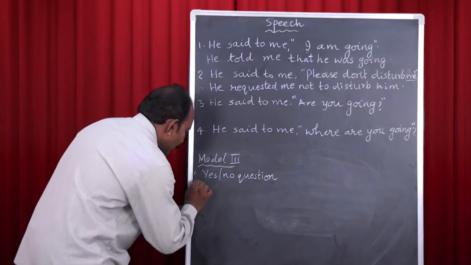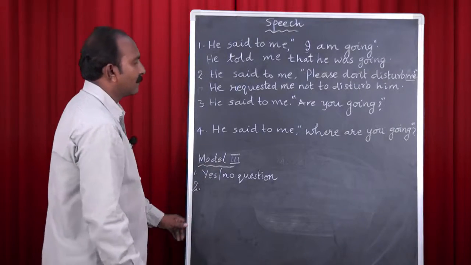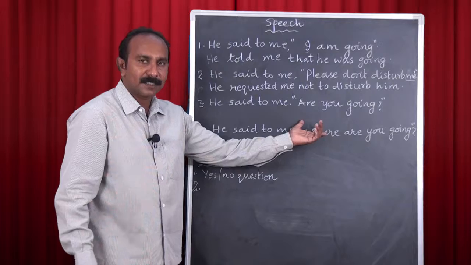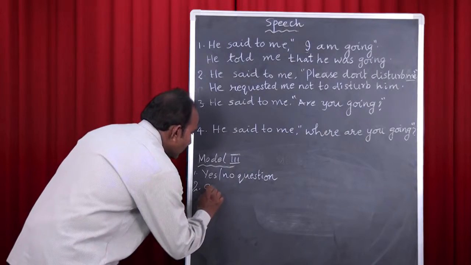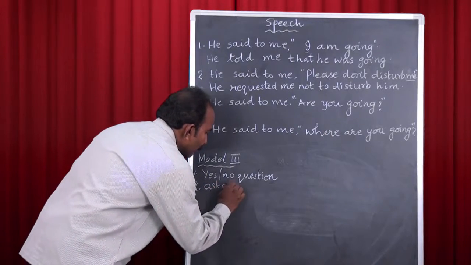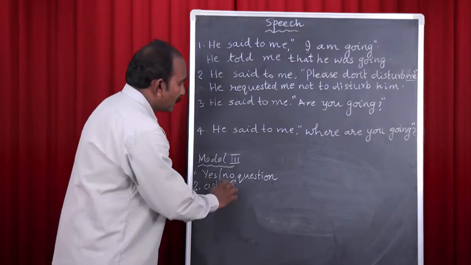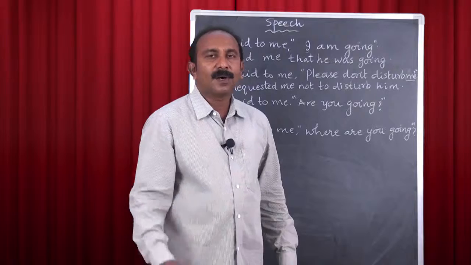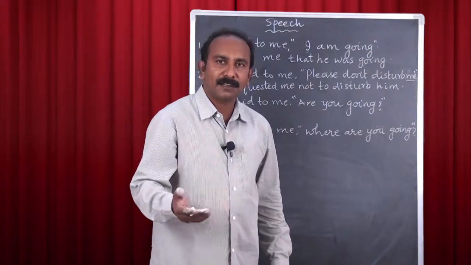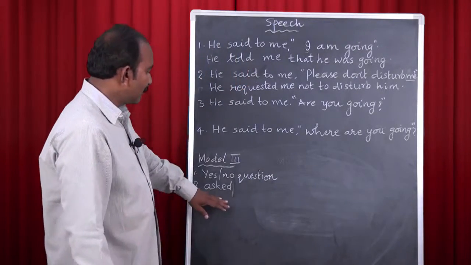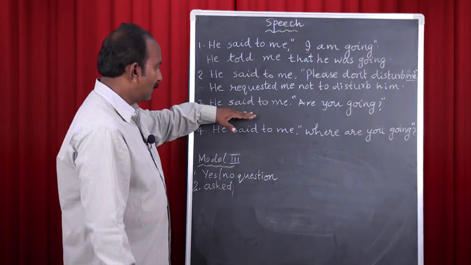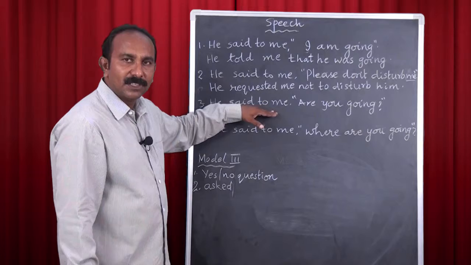And the second point is about the use of reporting verb. This is a question. We usually ask questions, so we can use asked as reporting verb. And it's not just asked. Sometimes we may use questioned or interrogated or inquired. The reporting verb we can use here is either asked or questioned or inquired or interrogated.